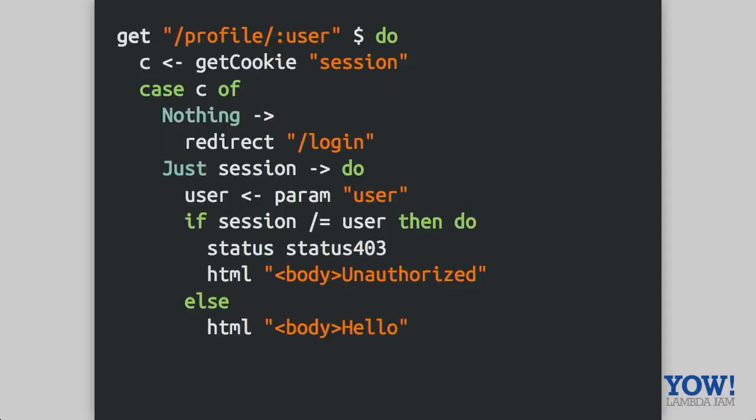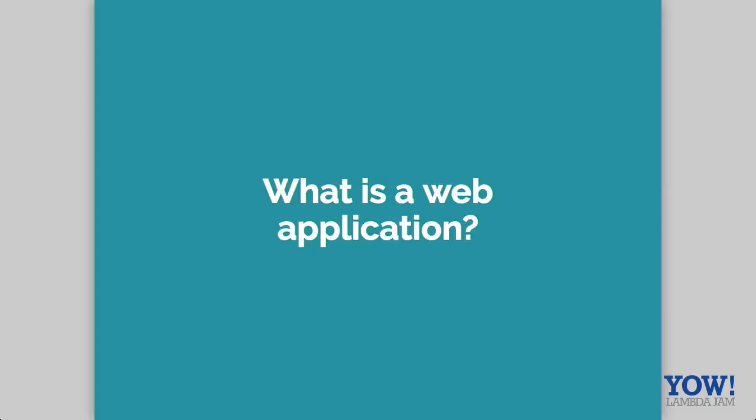And finally, we've got the profile page itself. So we want to pull the session cookie out. It may not exist, of course, if you haven't logged in yet. So you should redirect to the login page. And if the session does exist, you should then check that the user is actually the one that they're supposed to be. And if they're not, tell them that they're not authorized to view this page. Otherwise, hello.